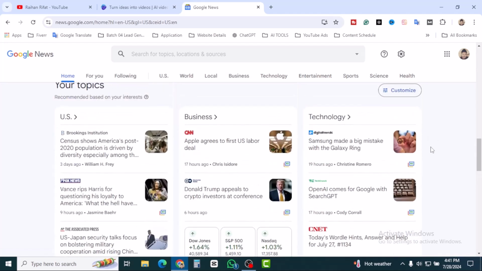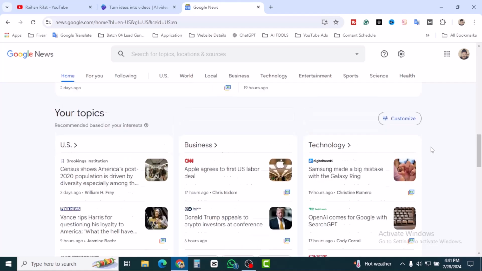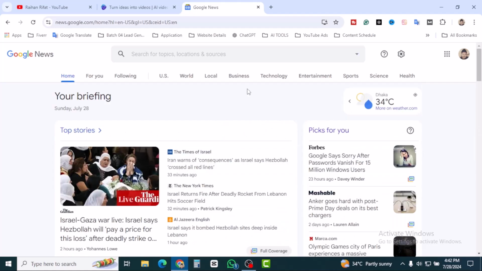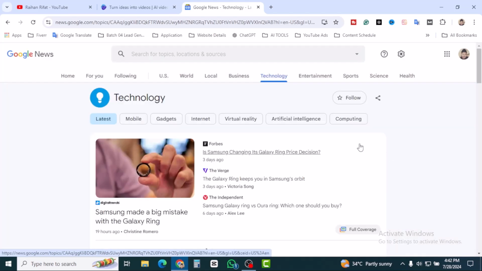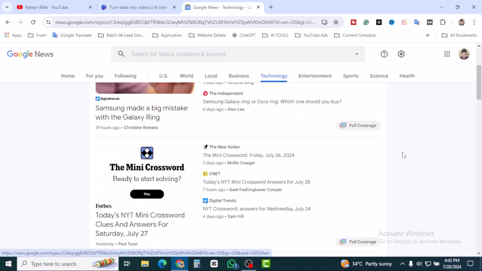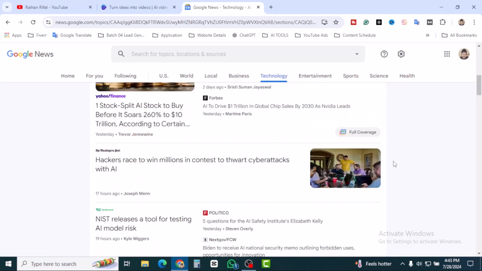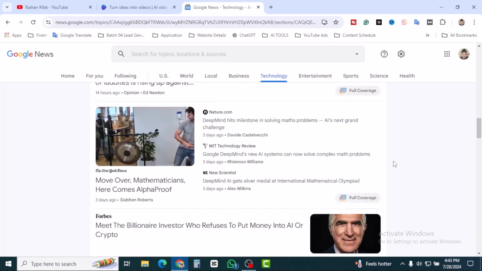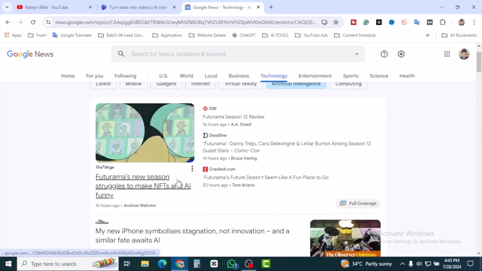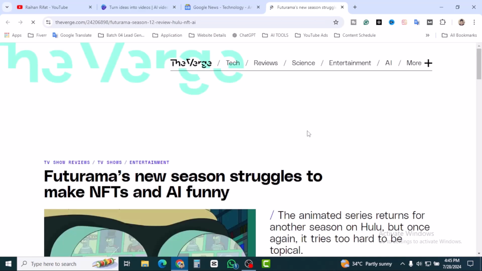Alright guys, I'm a tech lover, so we are going to select technology. Let's select technology on the top bar, and under technology you will find latest mobile, gadgets, internet, virtual reality, artificial intelligence, computing and many more. I'm going to find interesting news. I'm going to open the first one: Futurama's new season struggles to make NFTs and AI funny. Okay, so open the news. Our second step is done. That means we have found our news, so finally we have got our news article.